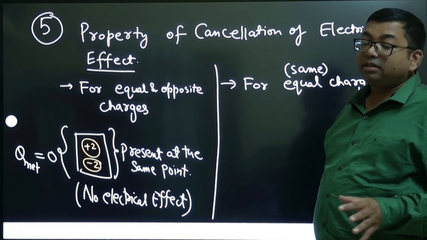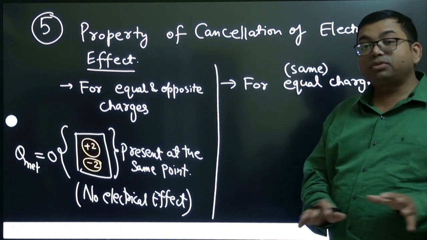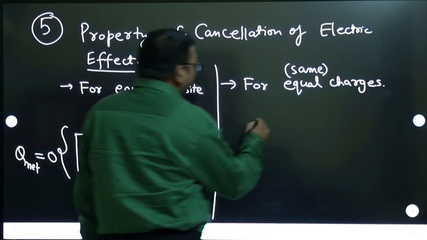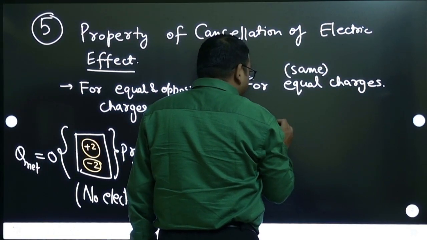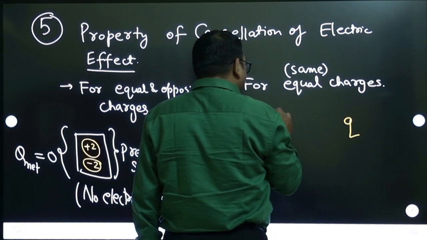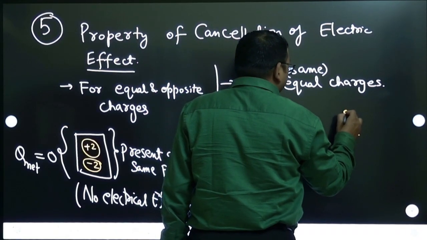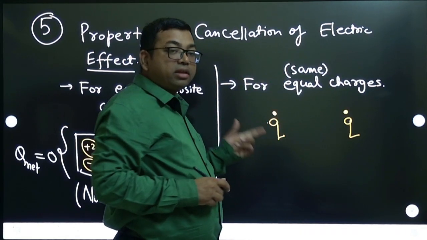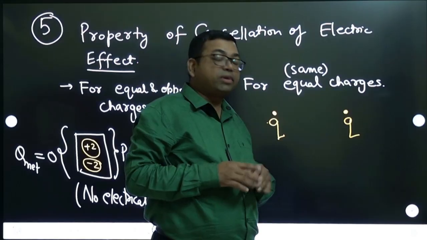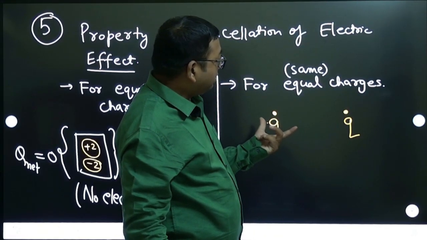But let us say equal charge or same charge, not opposite. Let us consider that there is a plus q, let us write q in general, q and q. These two charges are present here and here. Now they need not be present at the same place to cancel out the effect. They can be present at different points.